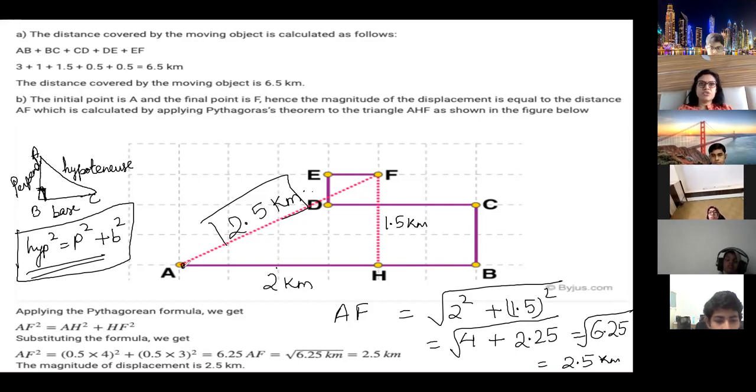It is the distance between the final and the initial position. But what did we use? We used the Pythagorean formula. We say Pythagoras has given this formula. So we say Pythagoras law: hypotenuse square, the square of the longest side, is equal to the sum of the squares of the rest of the sides, AH square plus HF square.